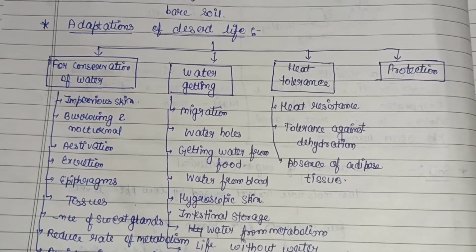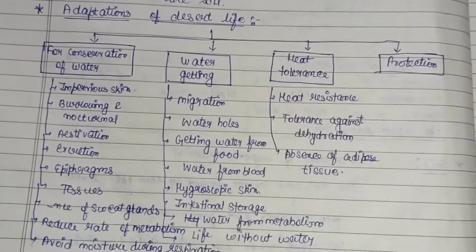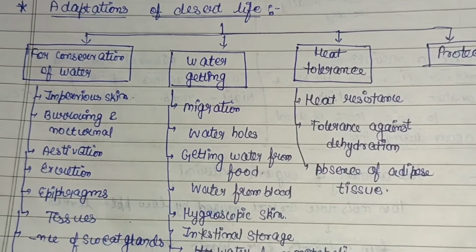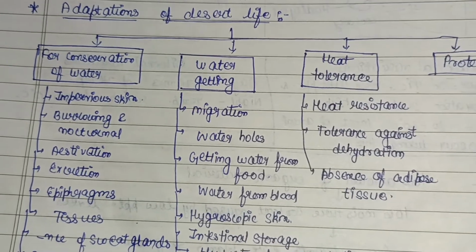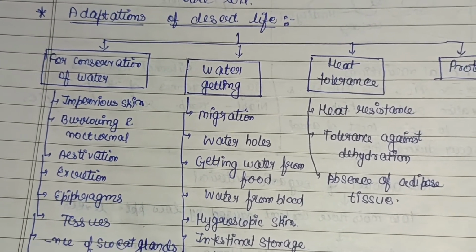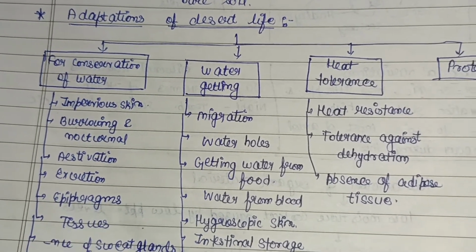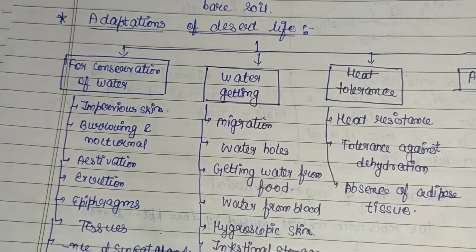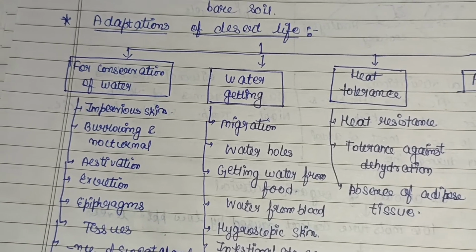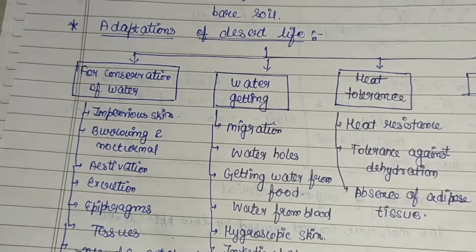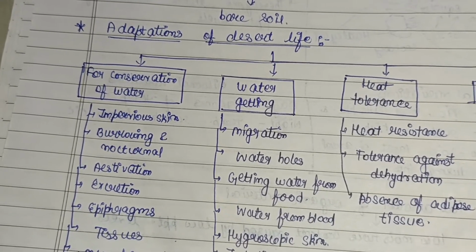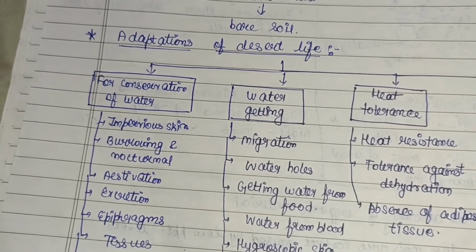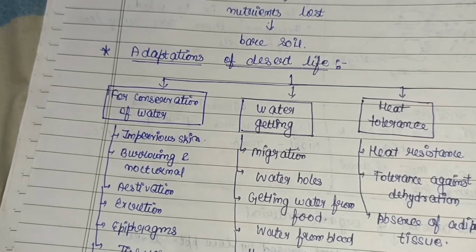So first of all, for conservation of water, impervious skin. By development of skin, certain animals are able to conserve water from the body. Impervious skin helps to prevent water loss through evaporation. Skin becomes hygroscopic, that is resistant to water, we can say. It is also covered by scales, spines, scutes, and the shield. For example, that of Moloch horridus, we can say the skin of a desert lizard.